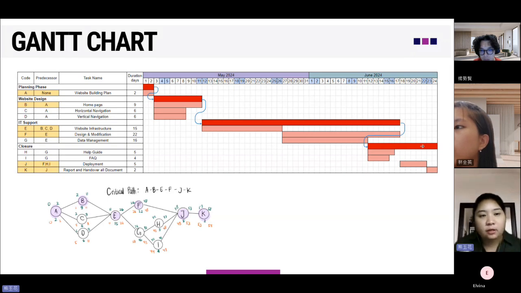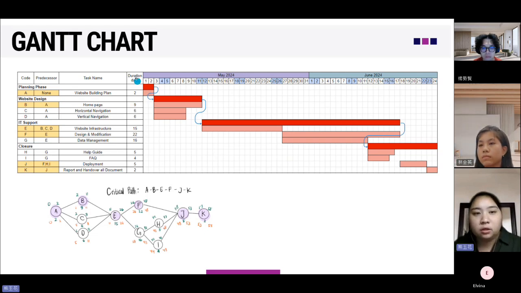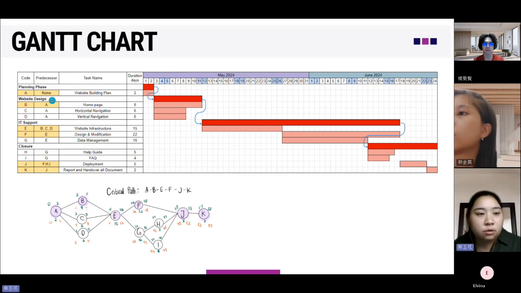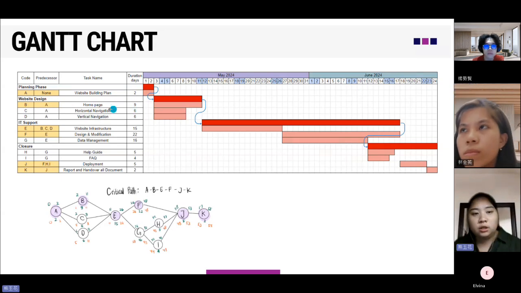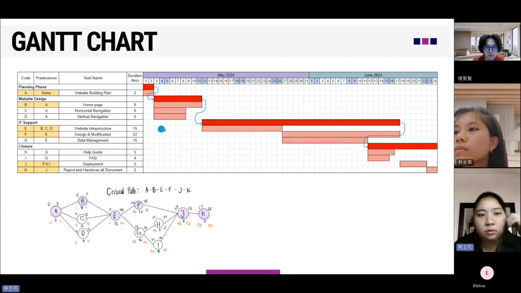And then after that, I calculated the duration days and also assigned the days. The first one is the planning phase, so it will be website building planning. The duration is 2 days, and it continues to the website design, starting with the home page. The duration is 9 days, and the horizontal navigation and vertical navigation have the same duration of 6 days. And after that,